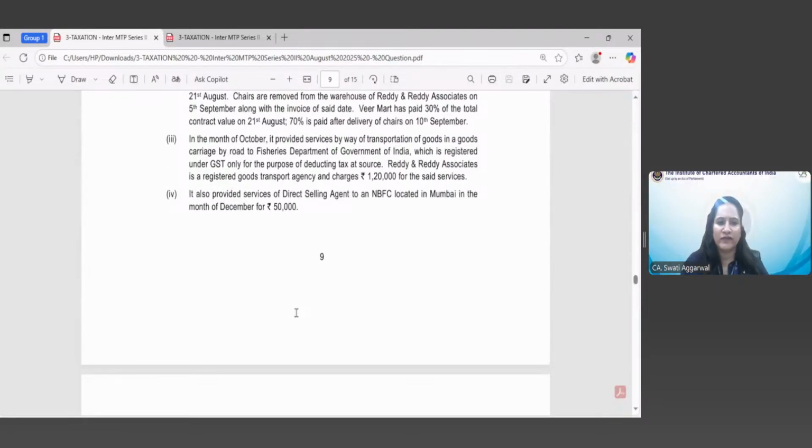This third point which we miss: in the month of October, it provided services by way of transportation of goods in a goods carriage by road to the Fisheries Department of Government of India, which is registered under GST only for the purpose of deducting tax at source. Ready and Ready Associates is a registered GTA and charges rupees 1,20,000 for the said services. Can anybody tell me what is the treatment for this activity, the third point?